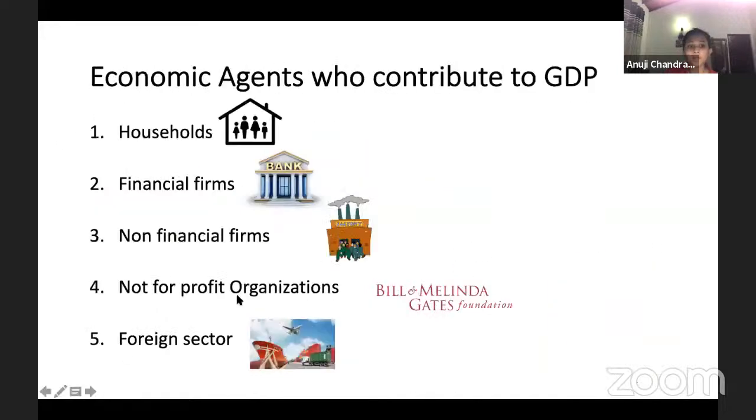Then you also have the foreign sector, who will export and import. Definitely their exports and imports will add value to the economy. Because let's say your phone, or the laptop that you're using right now to listen to this seminar, I'm pretty sure it is imported from another country.